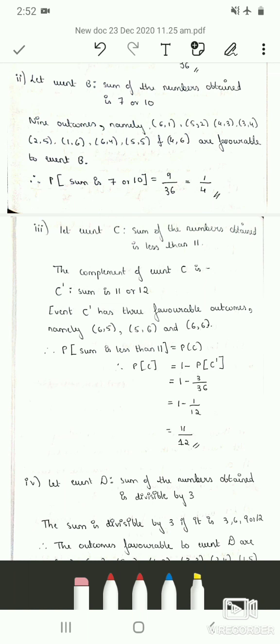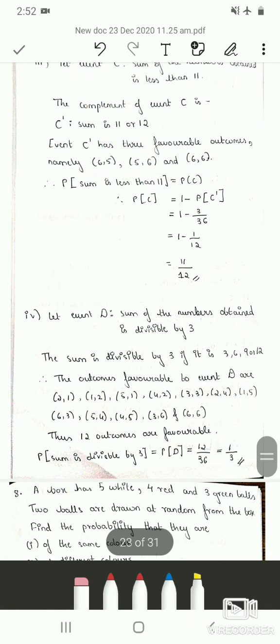So the fourth sub question is, the sum of the numbers obtained is divisible by 3. So the sum is divisible by 3 if it is 3, 6, 9 or 12, obviously. So we have to find out the outcomes whose sum result in either 3, 6, 9 or 12.